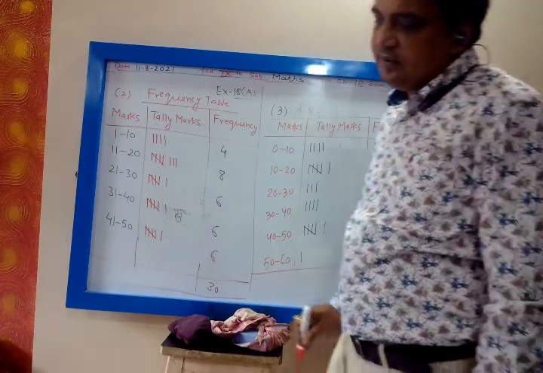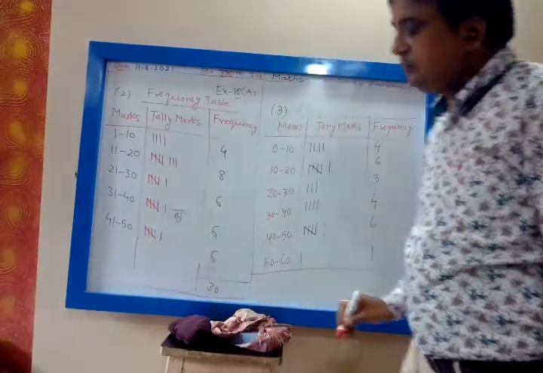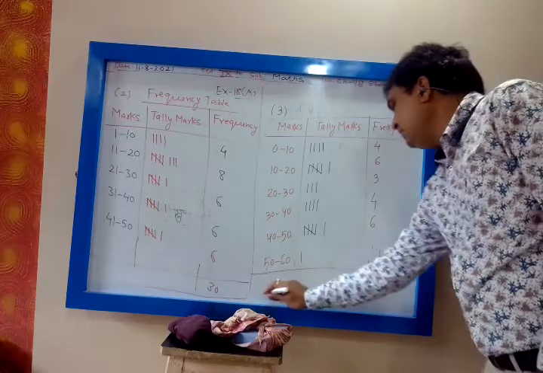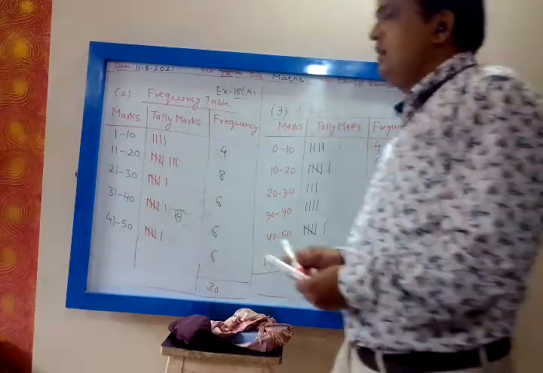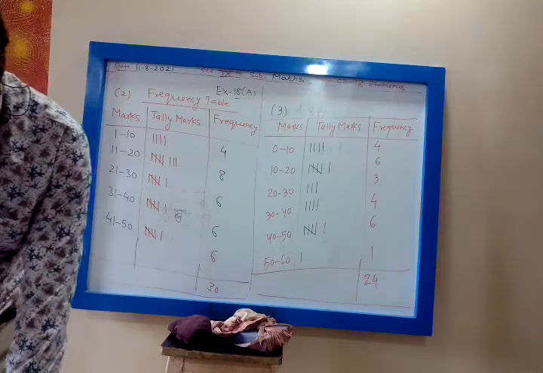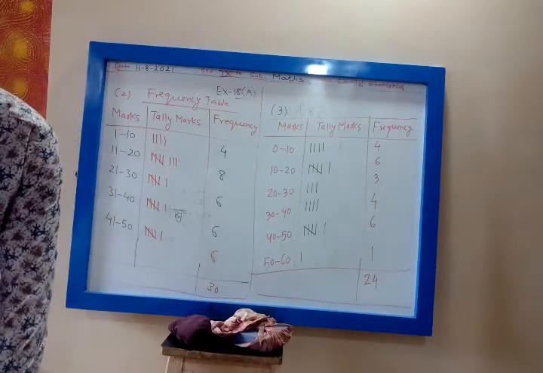Count how many are there? 24. And see how many marks are given, 24. So yes, you have to tally that.